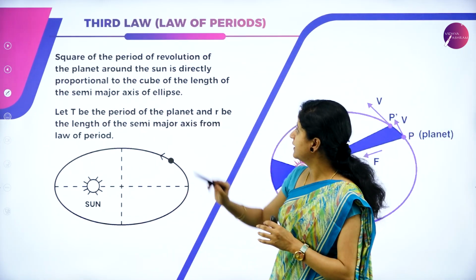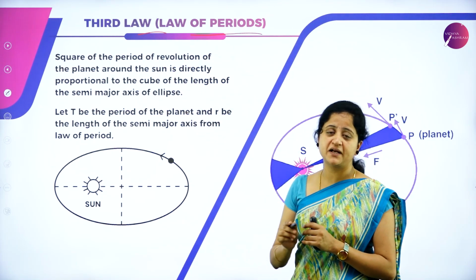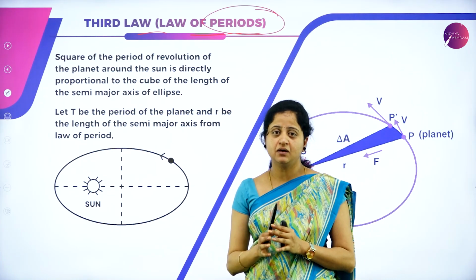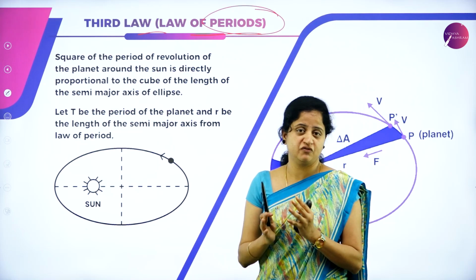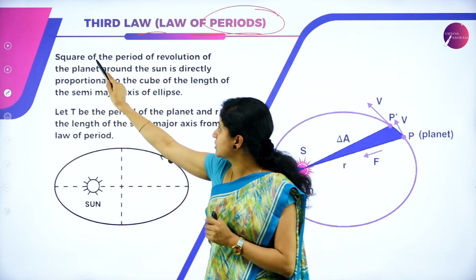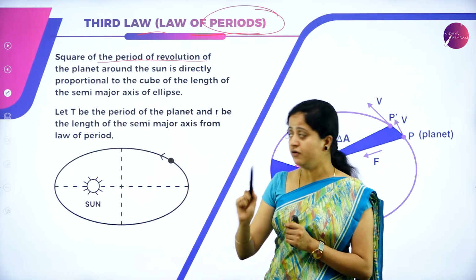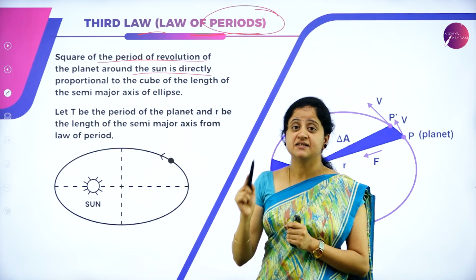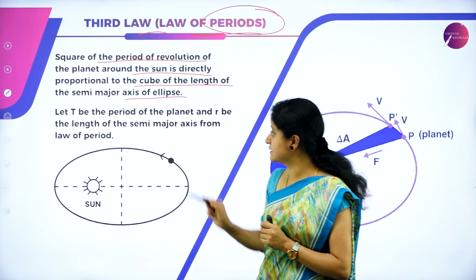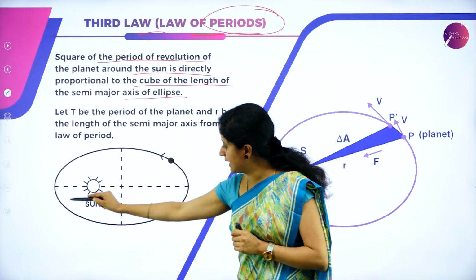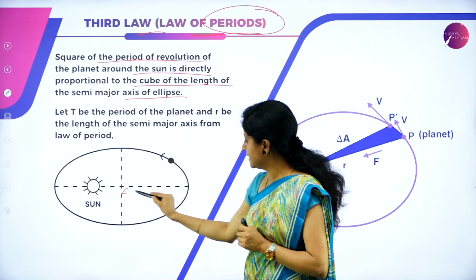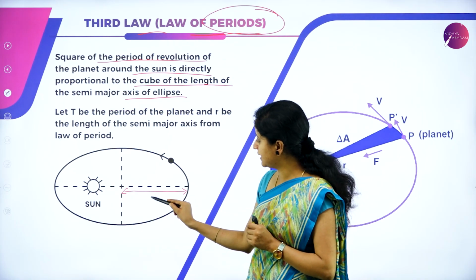And we are moving on to the next law, that is Kepler's third law of planetary motion, and this law is famous as the law of periods. So we can guess it is talking about the period of revolution of a planet, and hence the name law of periods. So what does it say? It says that the square of the period of revolution of the planet around the sun is directly proportional to the cube of the length of the semi-major axis of the ellipse. So if the planet is moving in an elliptical orbit, we'll consider this as the ellipse. So this is the semi-major axis. I'll name it as A.